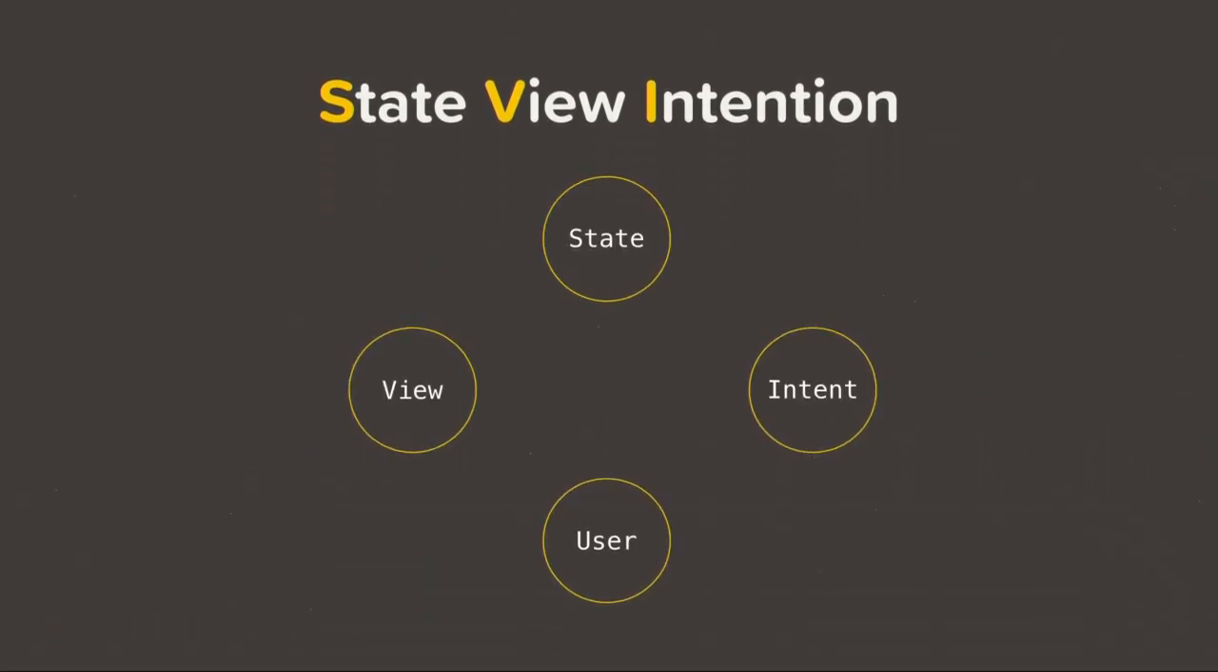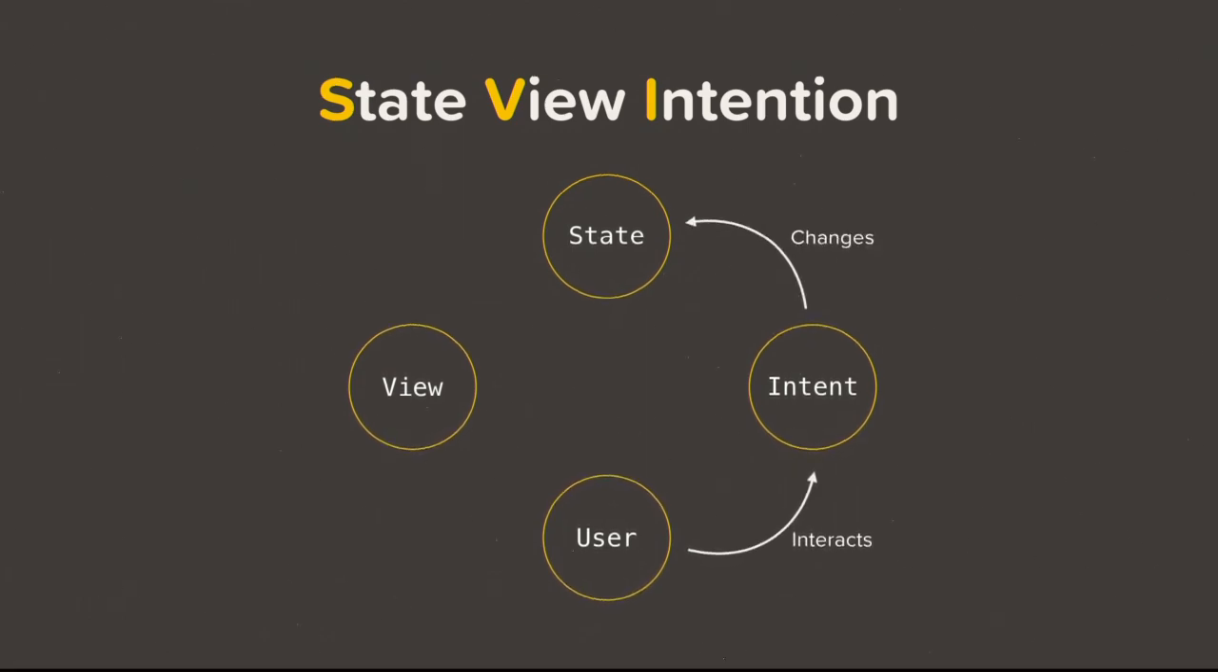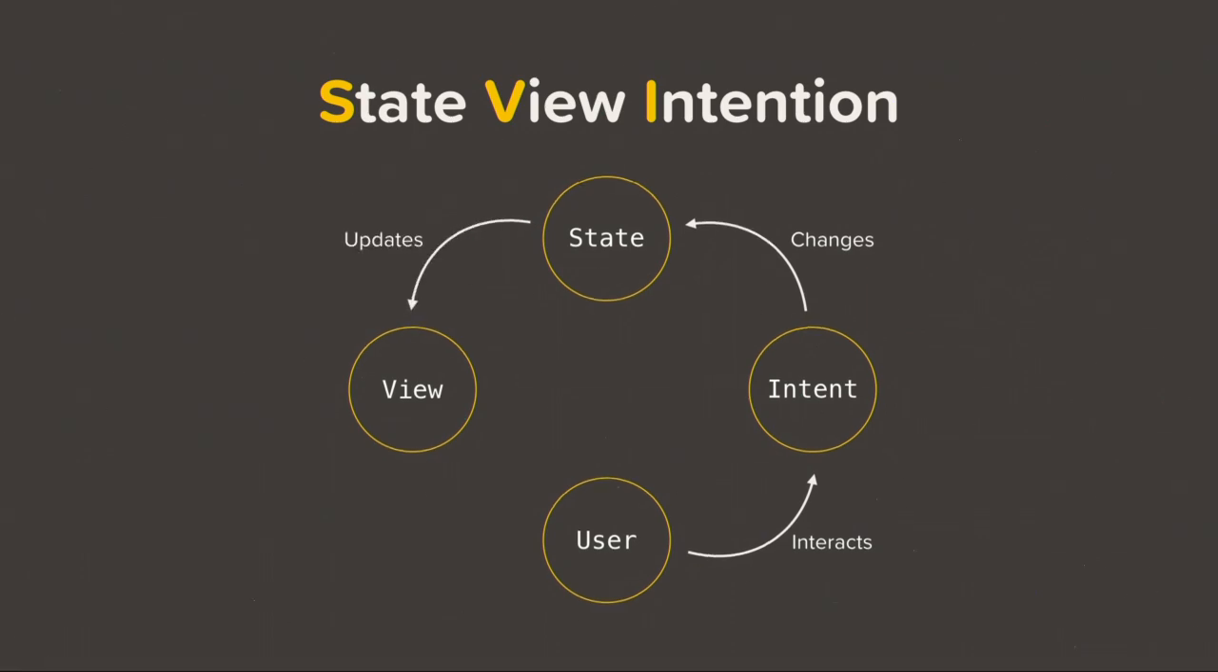We have a user, intent, state, and view. So the user interacts using an intent. Intent changes the state. State is updated on the view, and that view is shown to the user. This is the cycle of the model view intent pattern.